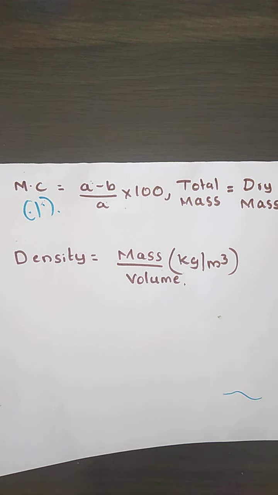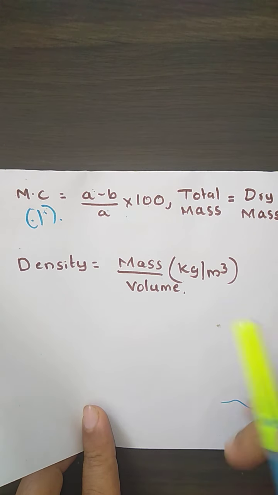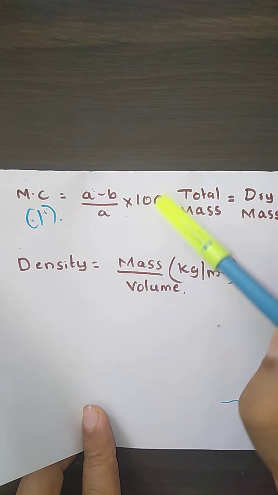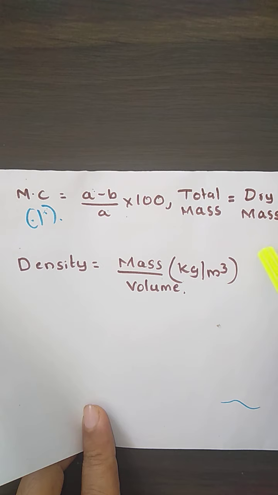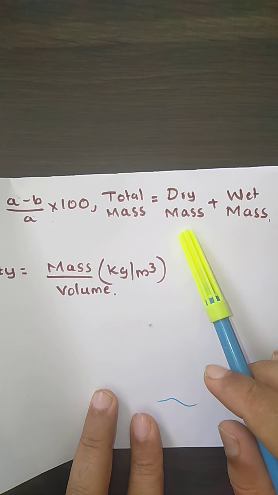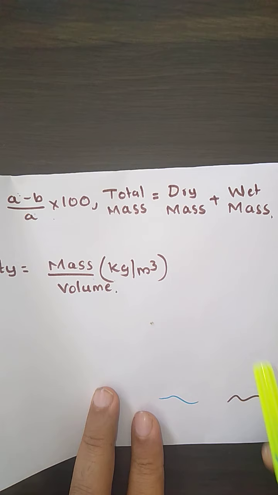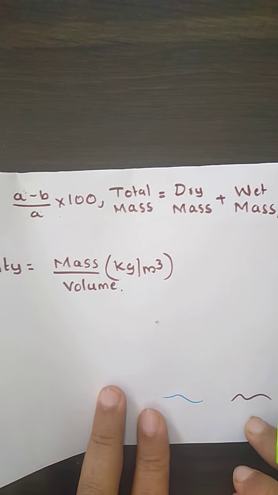Now in addition to this particular formula, in order to solve problems on moisture content, you will require one more formula, that is, the total mass is equal to dry mass plus wet mass. This formula is also required in order to solve problems on moisture content.